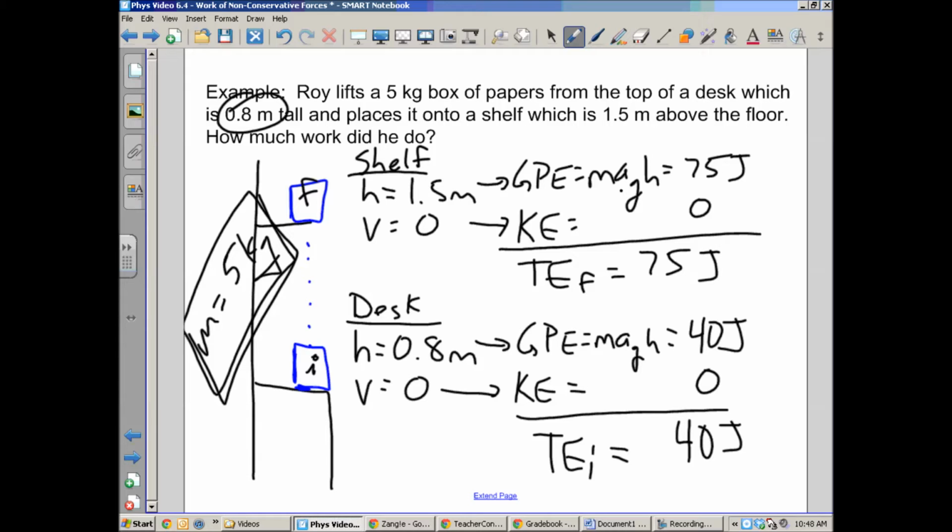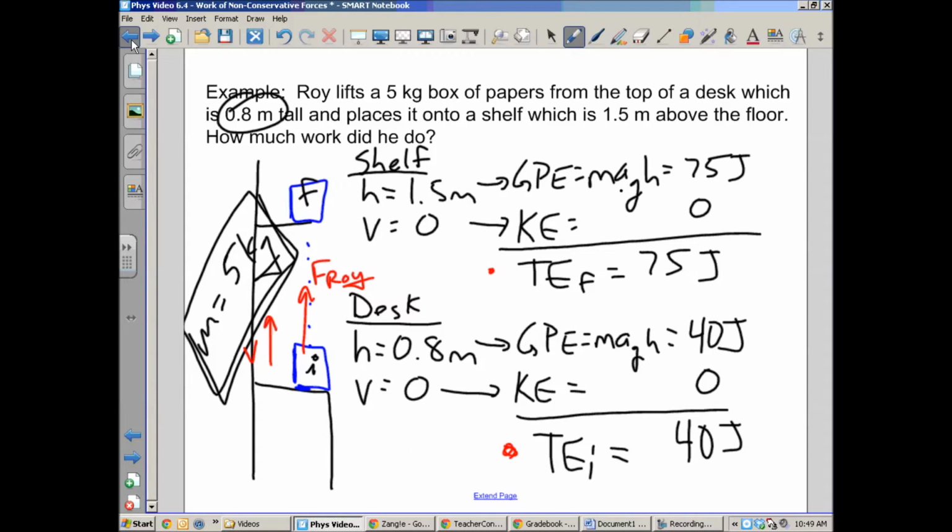In the whole last video, we kept saying that our total energy is constant, that the amount of energy you begin with is the same as the amount you end up with. But now that's not the case because there was a non-conservative force, right? Specifically, Roy. Roy is a non-conservative force here, because he is exerting a force. He's not gravity, and he's exerting a force in the direction of motion, right? Because of that, our total energy has changed. Here's the result of it. The total energy went from 40 up to 75.